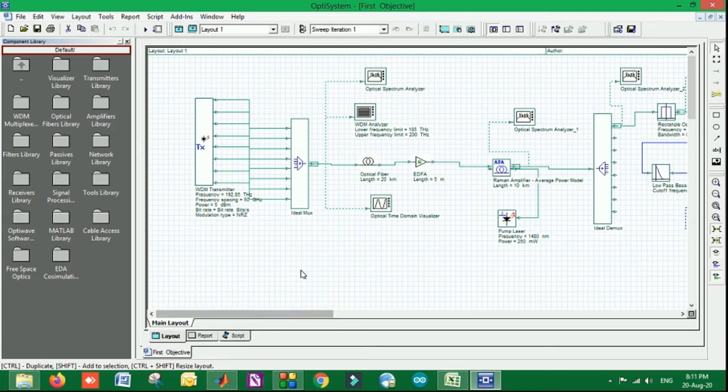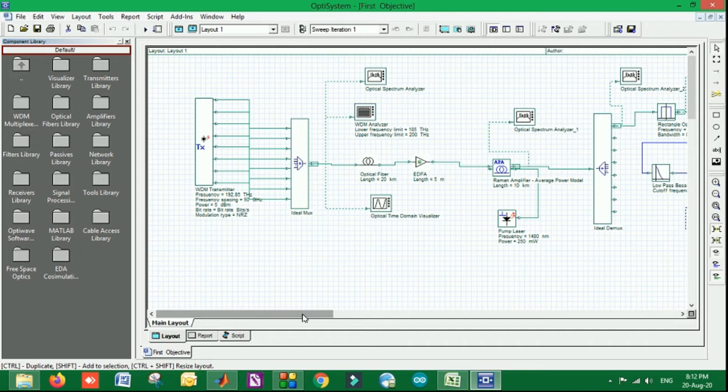In the same chain, we have implemented one of the advanced systems, that is EDFA with SOA, with changing the channel capacity. By changing this channel capacity, we have reduced the bit rate at the output and done the analysis by changing different channel capacities. So it is basically a WDM transmitter based WDM system for optical communication.